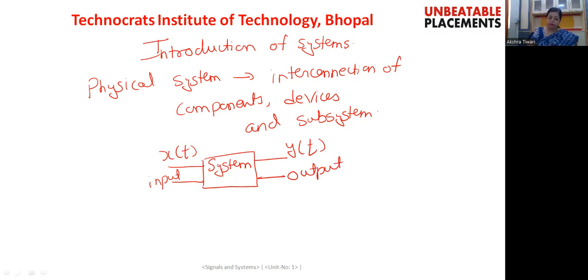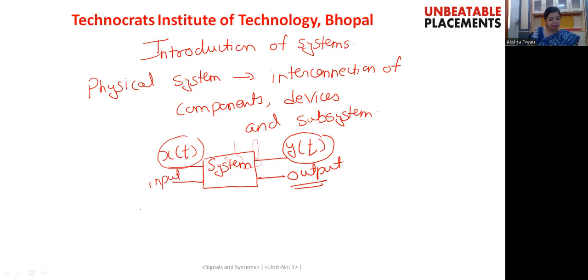So this is an example of a continuous time system where we are going to give a continuous time signal as an input. This system will be processing the signal and will be generating a continuous time signal at the output. So here we can view every system as a process by which input signals are transformed by the system, resulting in an output signal.